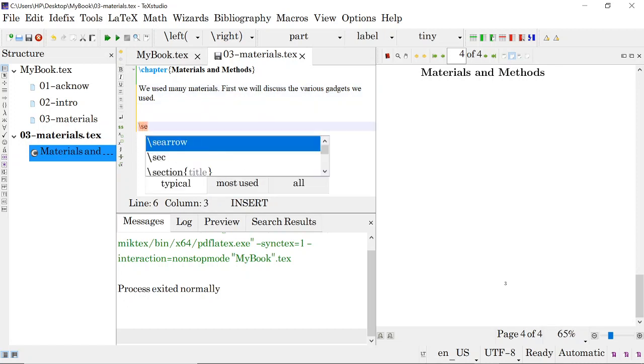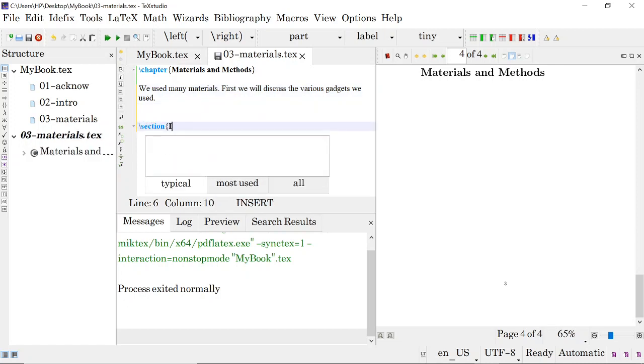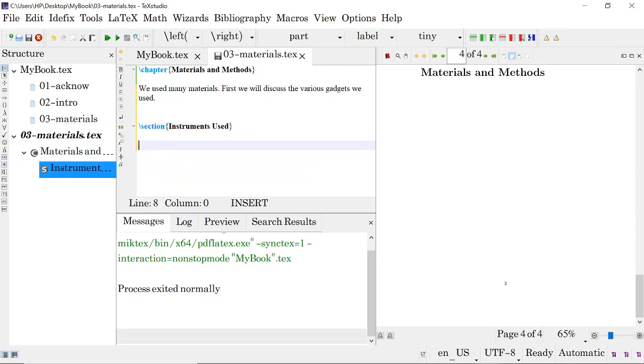Okay, so you write like this section. Okay, like this we will type it.